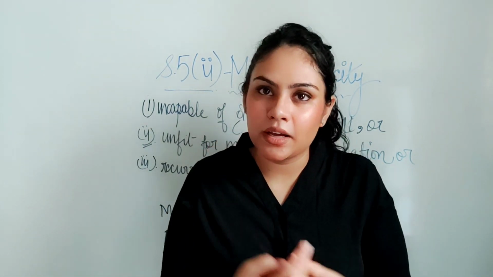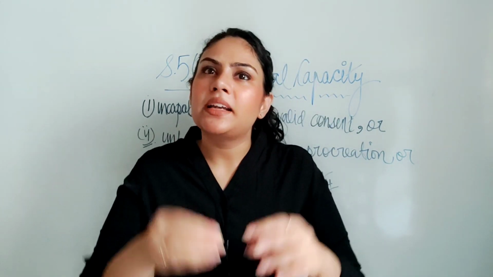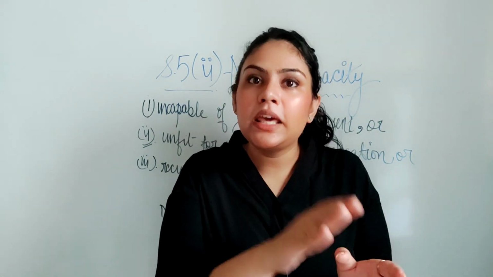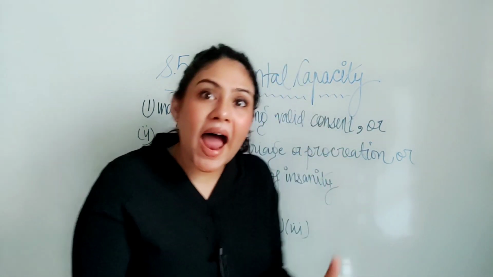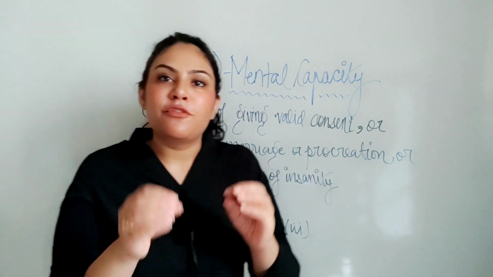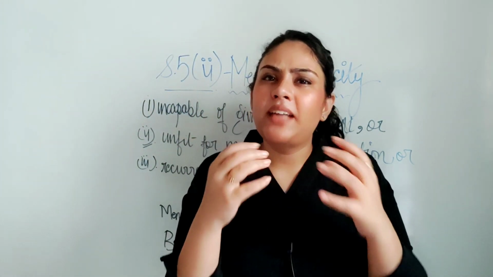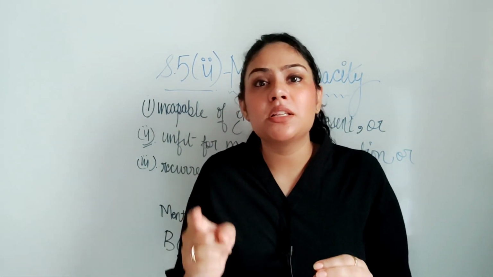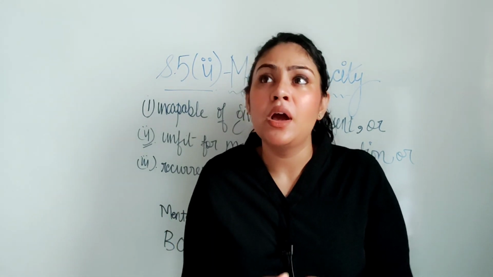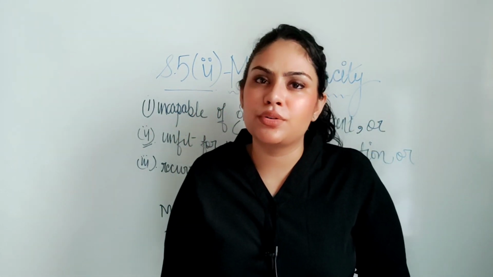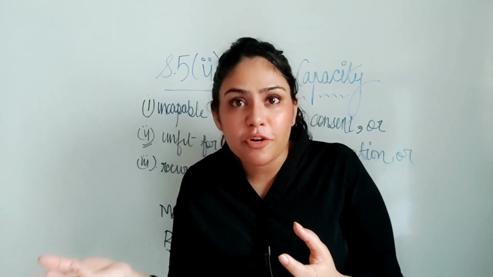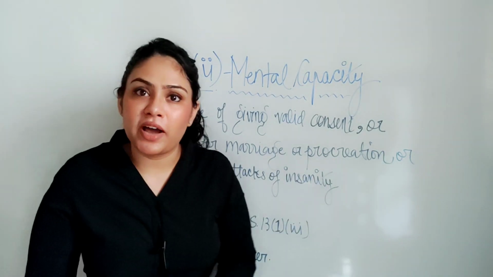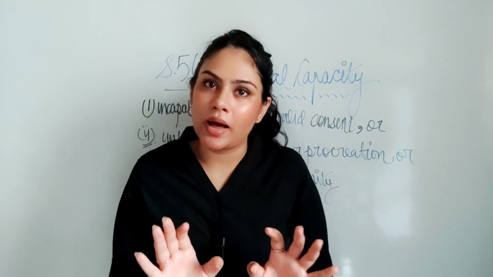Now moving on to the second condition. The second condition talks about a person who is capable of giving a valid consent, but is unfit for marriage and procreation of children. So it doesn't matter even if that person is capable of giving a valid consent; if that person is suffering from a mental disorder of such a kind which makes the person unfit for marriage and procreation, then your case can fall under Section 5 even though you are capable of giving a valid consent.